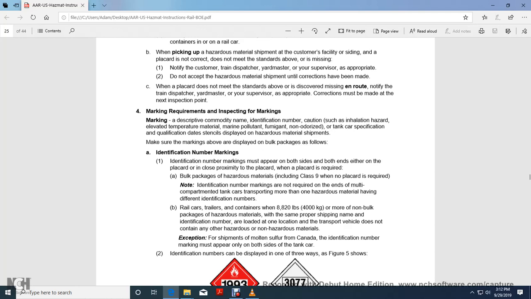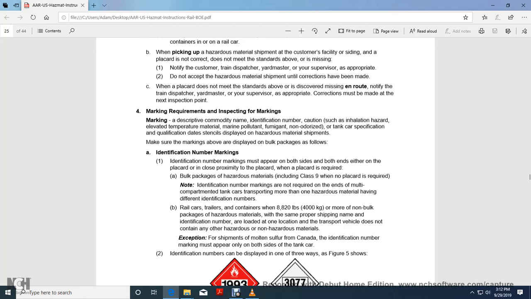A. Bulk packages of hazardous material, including class 9, where no placard is required. Note: identification number markings are not required on the ends of multiple compartmented tank cars transporting more than one hazardous material having different identification numbers. Rail cars and trailers containing 4,000 kilograms or more of non-bulk package hazardous material with the same proper shipping name and identification number loaded at one location, where the transportation vehicle does not contain any other hazardous or non-hazardous material.